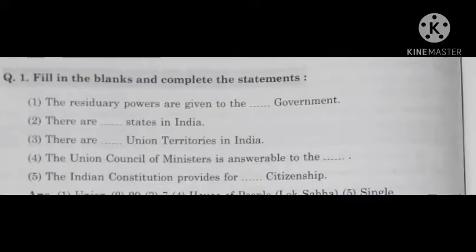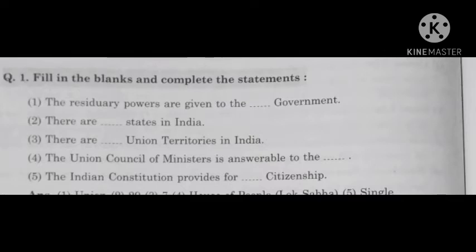Question number 1, fill in the blanks and complete the statement. First, the residuary powers are given to the dash government. The answer is union. There are dash states in India. There are 29 states. There are dash union territories in India. 7. The Union Council of Ministers is answerable to dash. The answer is House of People.